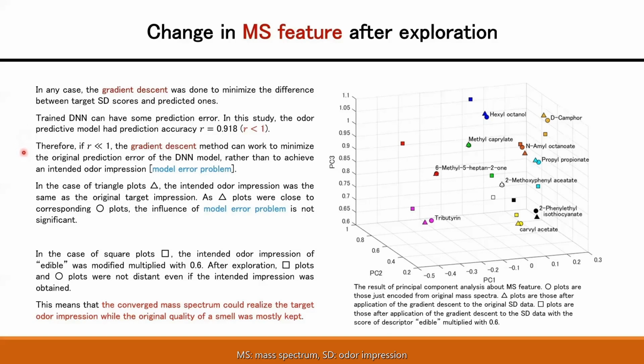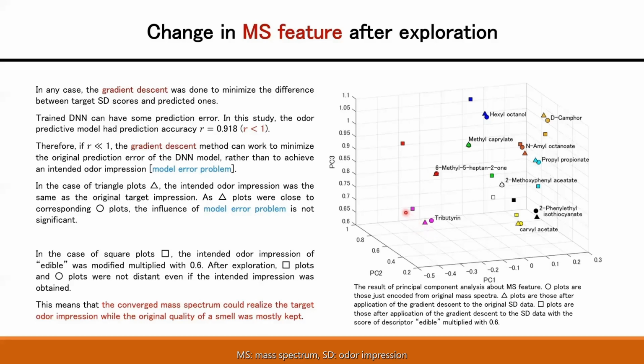Therefore, if R is much smaller than 1, the gradient descent method can work to minimize the original prediction error of the DNN model rather than to achieve an intended odor impression. We call this the model error problem. In the case of triangle plots, as the triangle plots were close to the corresponding circle plots, the influence of the model error problem was not significant.